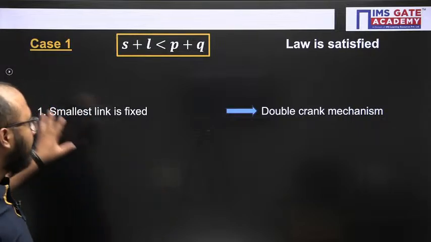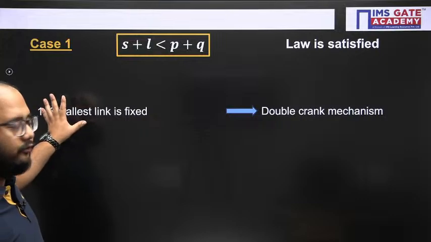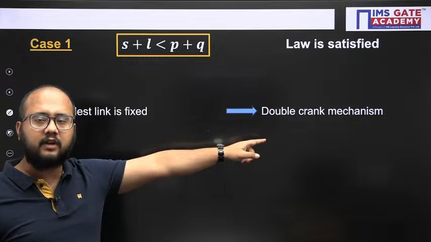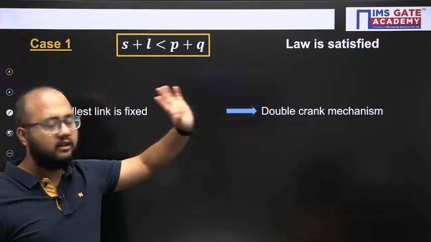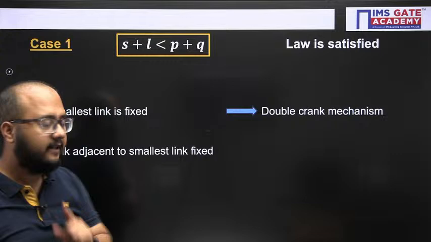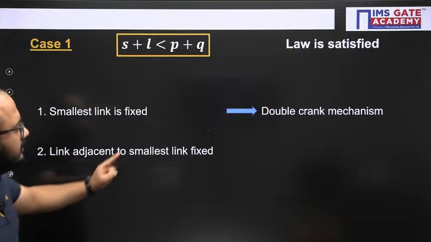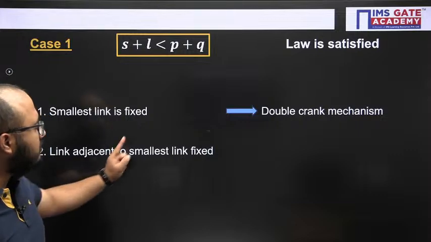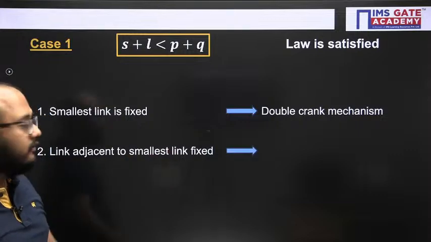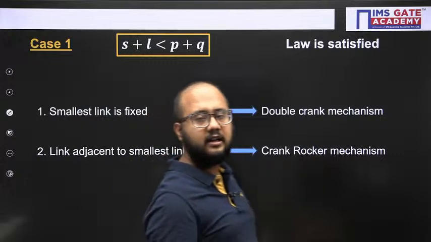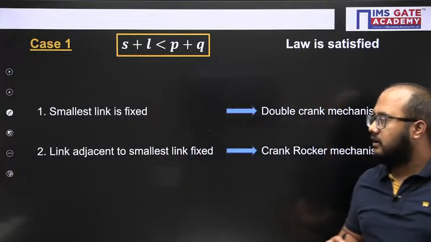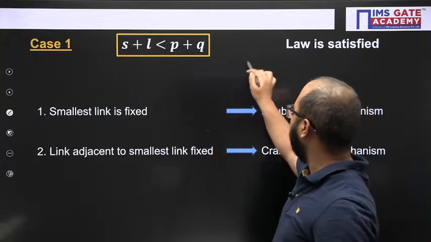See, the first case is: smallest link is fixed. Which mechanism will I get? Double crank. Second, the link adjacent to the smallest is fixed. What will we get? Crank rocker mechanism. We will be getting the crank rocker mechanism. So there are four members, right?